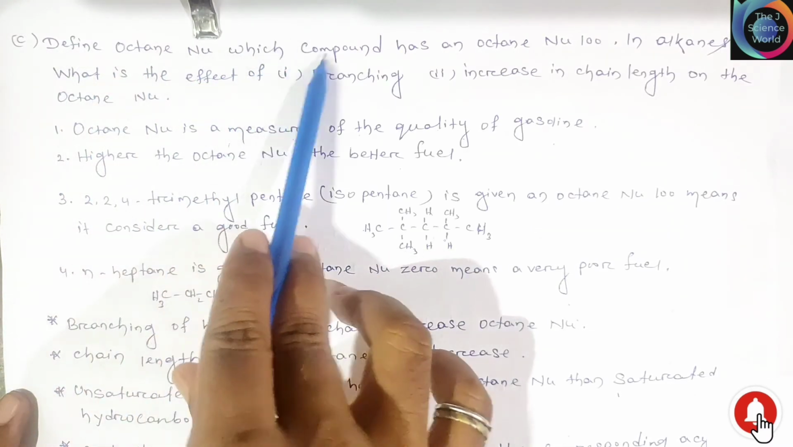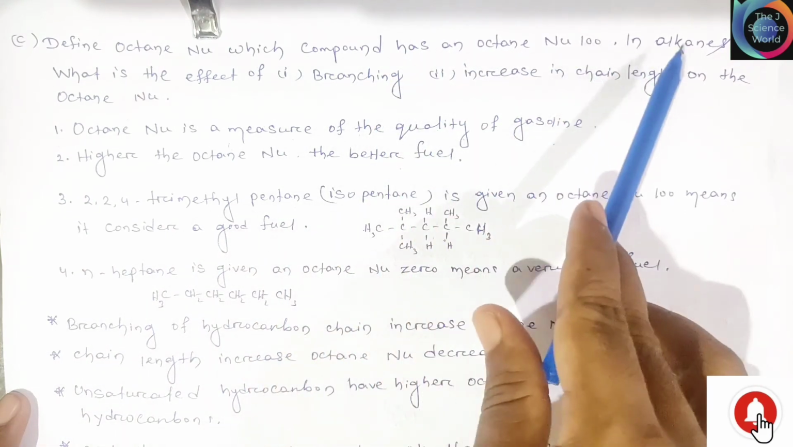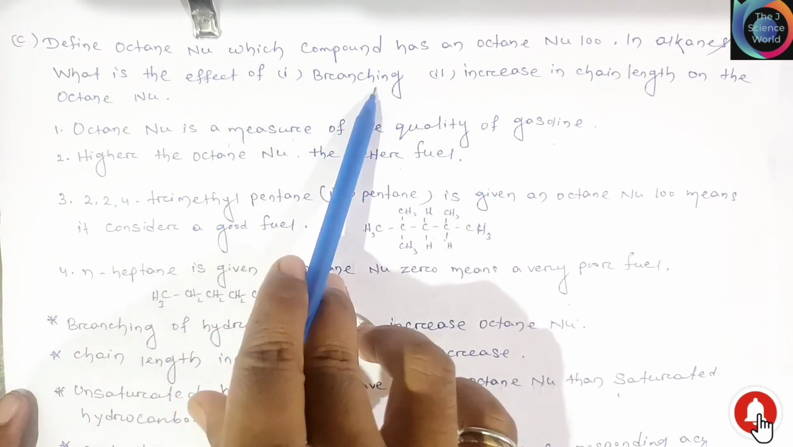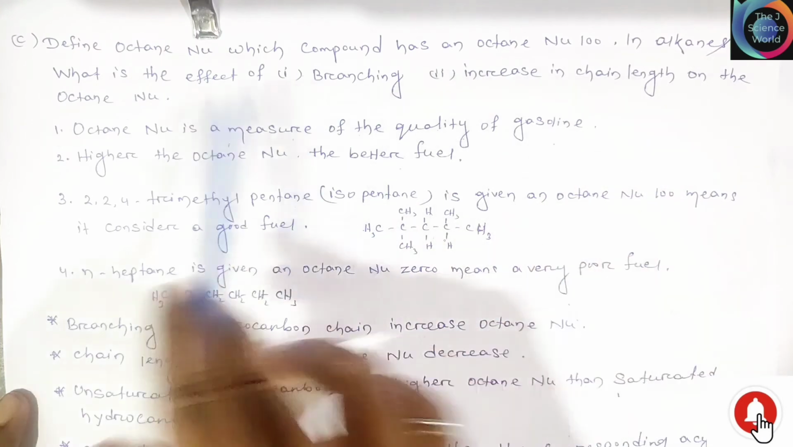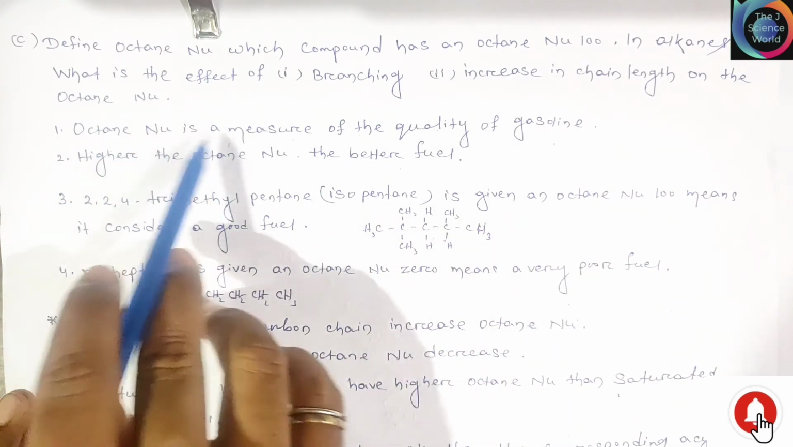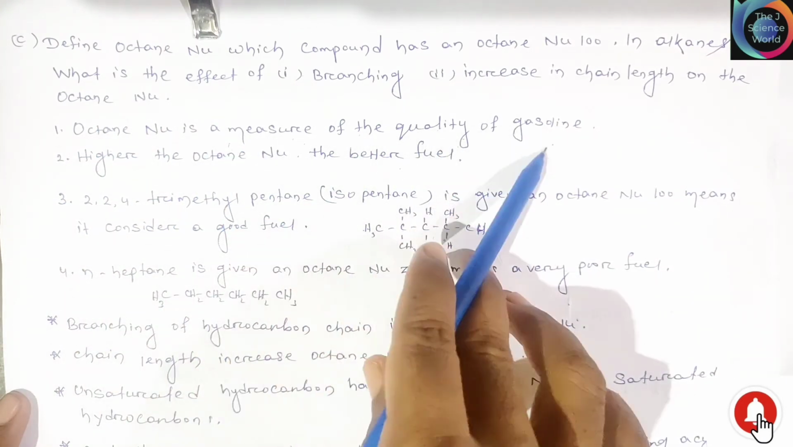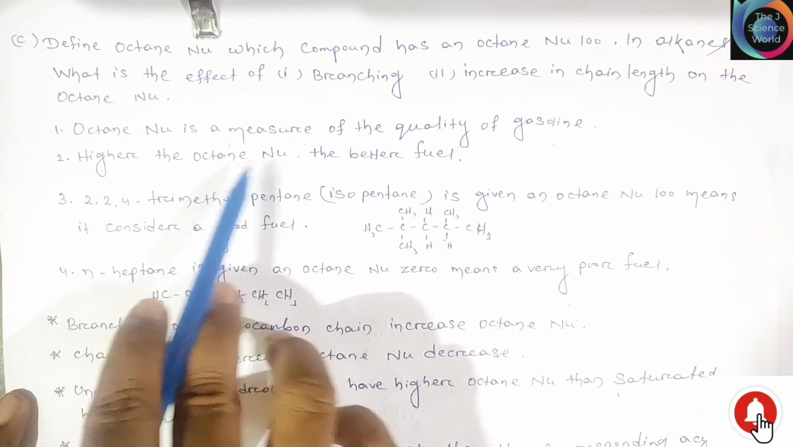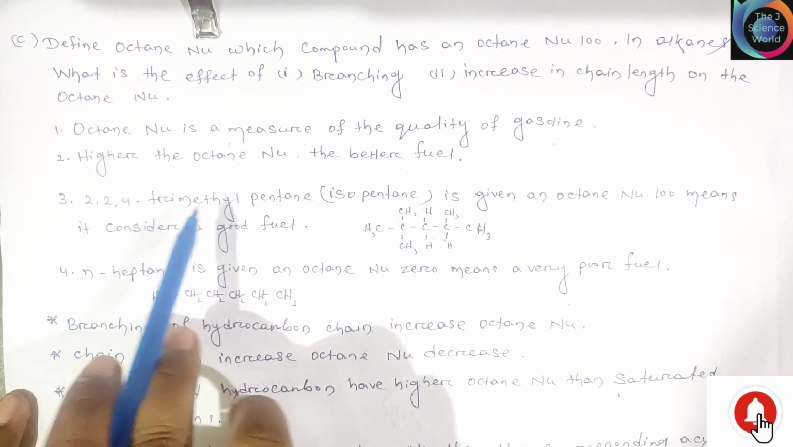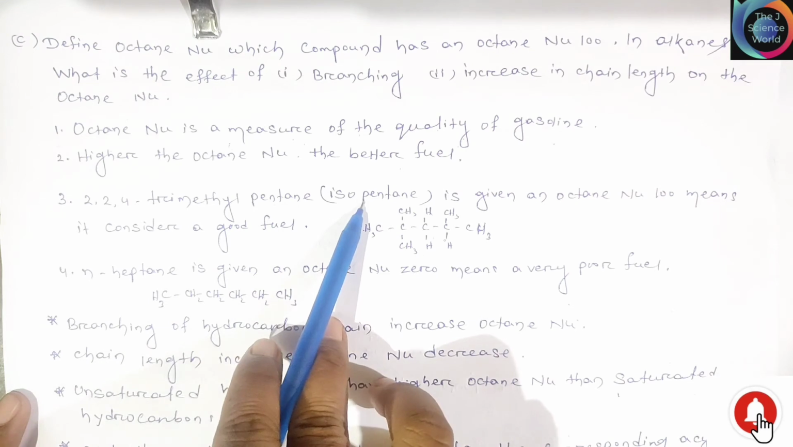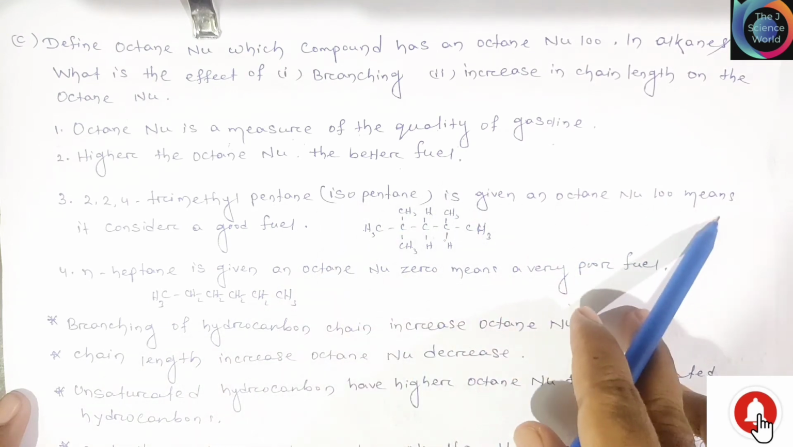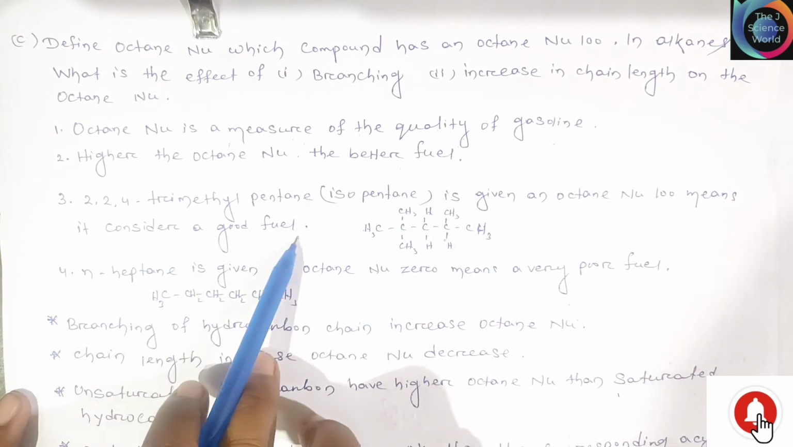Friends, this is question number C. Define octane number. Which compound has an octane number 100 in alkanes? What is the effect of branching and increasing chain length on the octane number? Friends, octane number is a measure of the quality of gasoline. The higher the octane number, the better the fuel. 2,2,4 trimethyl pentane, our isooctane, is given an octane number 100, which means it is considered a good fuel.